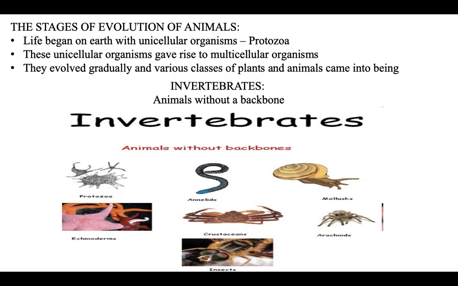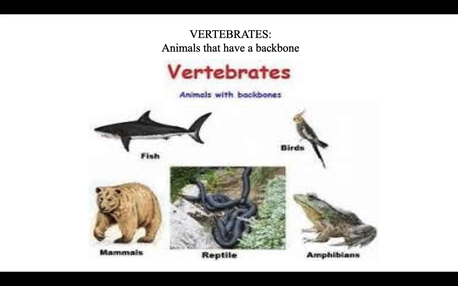So now from one cell to many cells, we have various different kinds of plants and animals that have a lot of cells in them. Okay, and these again have been divided. First one is known as invertebrates. What are invertebrates? They are animals without a backbone, and we have examples given here. All of those, like a snail, do not have a backbone or a spine. Then we have vertebrates. Animals which have a backbone are called vertebrates.